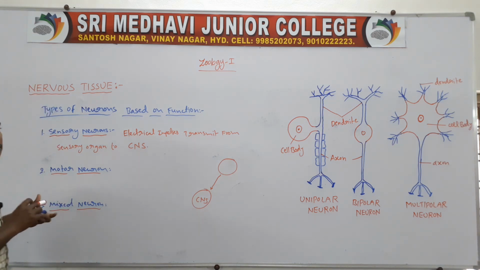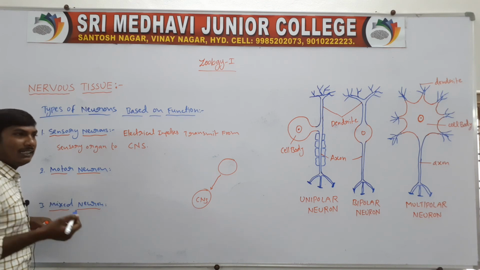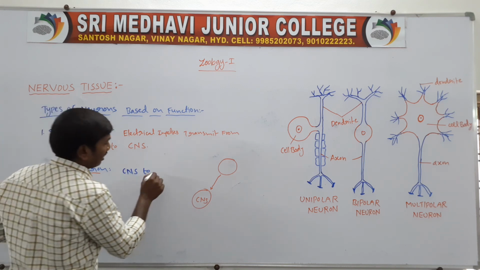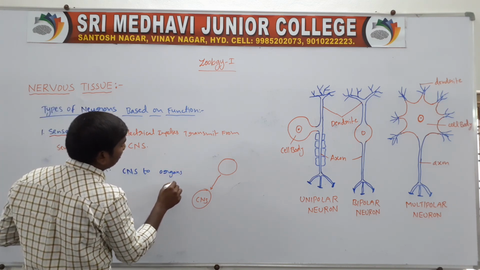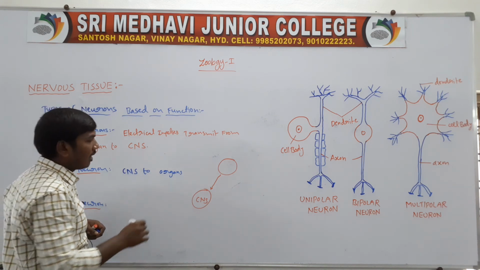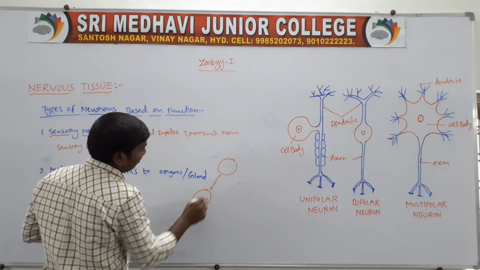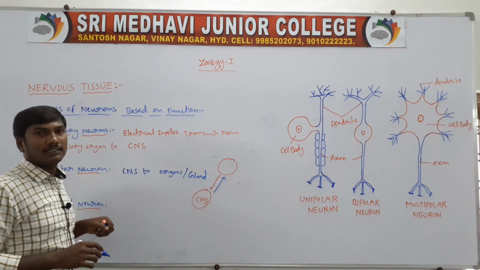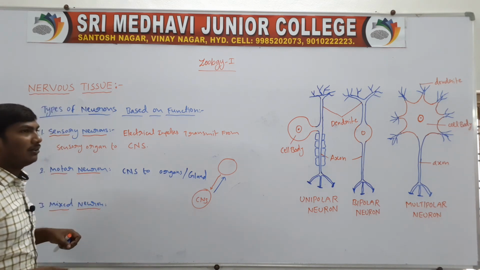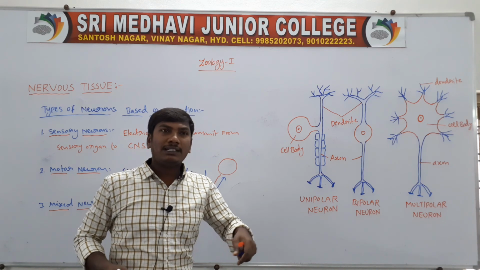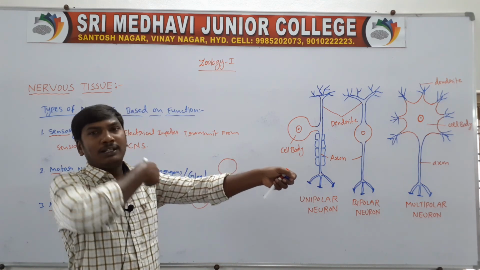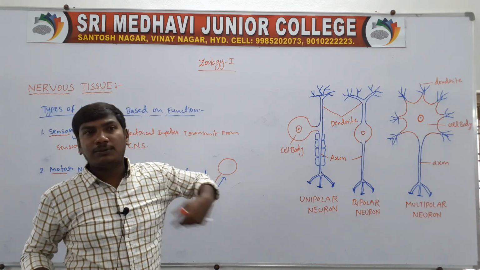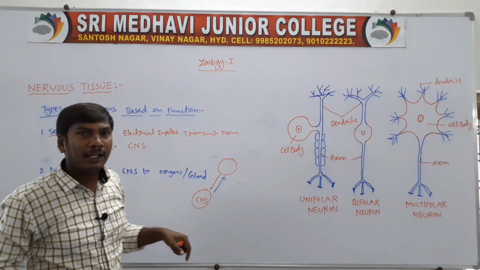Next one, the motor neurons. Motor neurons means the impulse is sent from the central nervous system to organs or glands. So they are the motor neurons. Sensory neurons send the impulse from the sensory regions to the central nervous system. Motor neurons send the impulse from the central nervous system to organs or glands.